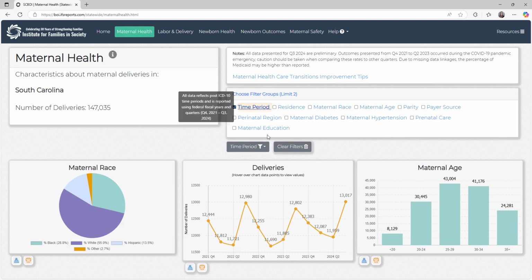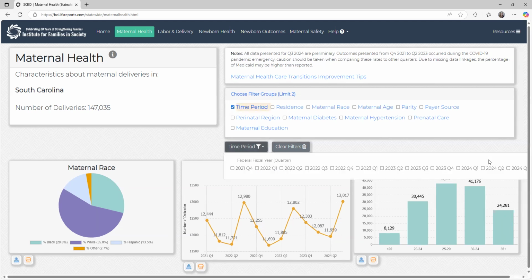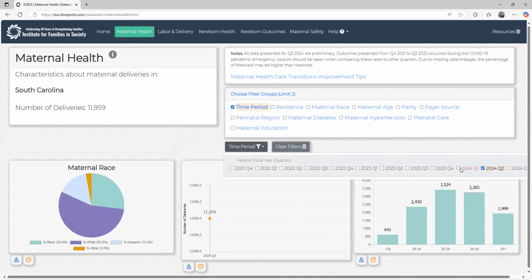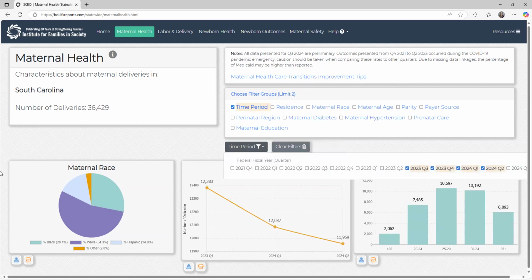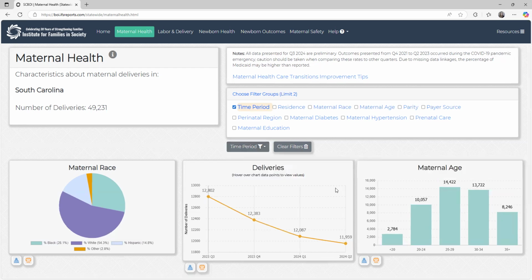So, but let's say I am doing a report where I want to show just what happened, because I'm giving a report to the Medicaid agency, and they deal with state fiscal year, and so I just want to show them within one state fiscal year what the maternal delivery population looked like. I can, here is just state fiscal year 24. You see that number of deliveries dropped down, and here's a breakdown by age. You can see here some drop.